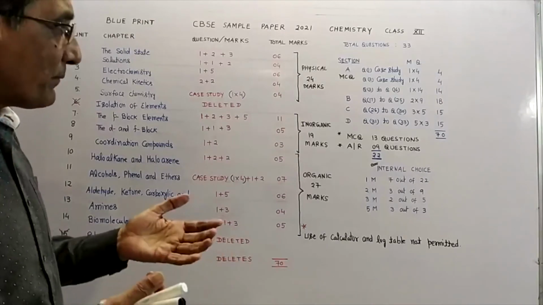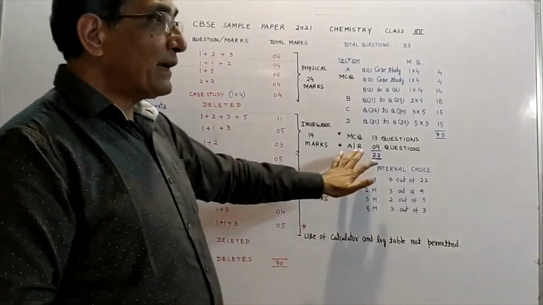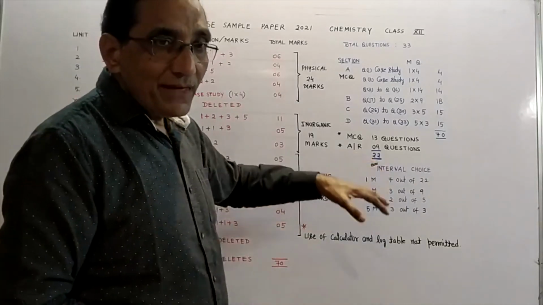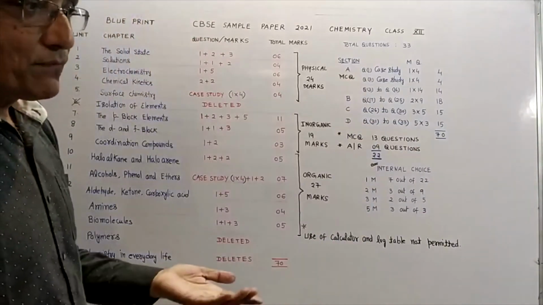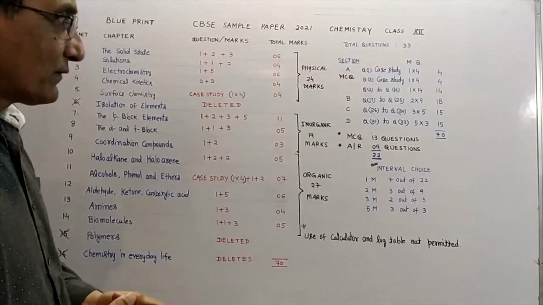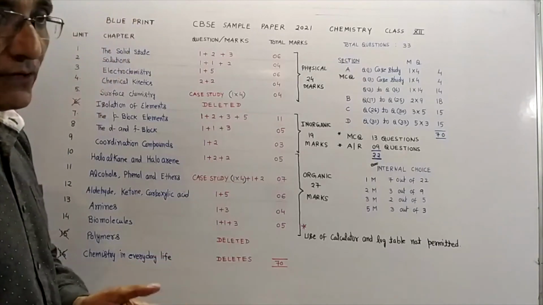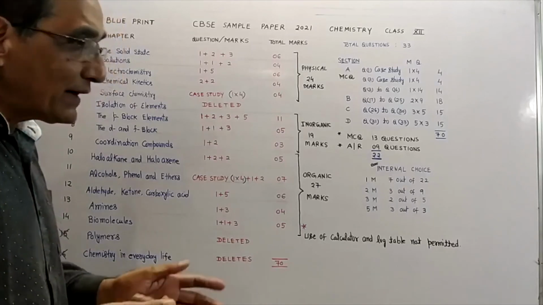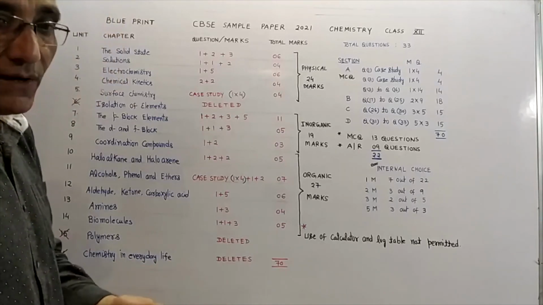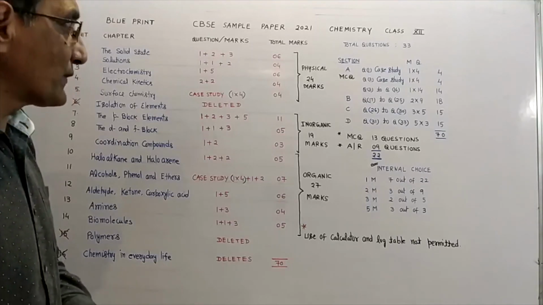So in the total paper of 70, we have nearly 45 MCQs if we consider the subparts of different questions also. It means the weightage of MCQs is too much in this sample paper, and you need to prepare your syllabus very seriously, very carefully. 2-3 times you have to prepare it, 2-3 times you have to revise it, then only you will be able to answer all the questions.